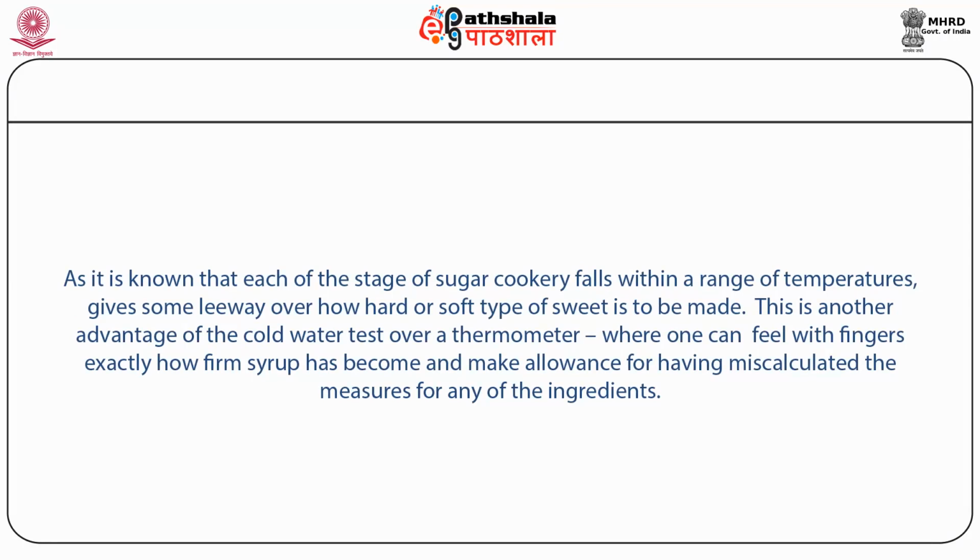Each stage of sugar cookery falls within a range of temperature, giving some leeway over how hard or soft the type of sweet is to be made. This is another advantage of the cold water test over a thermometer, where one can feel with fingers exactly how firm the syrup has become and make allowances for having miscalculated the measures of any of the ingredients.